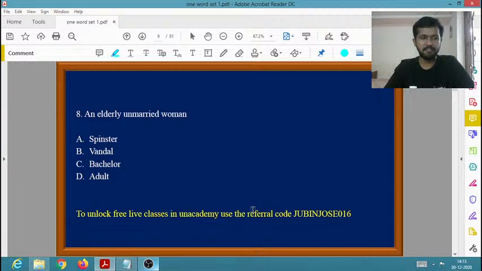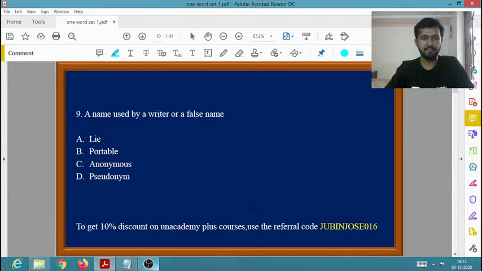Yes, the one word for an elderly unmarried woman is spinster. Okay, spinster is the one word for an elderly unmarried woman. Okay. Then bachelor, you know the meaning. Adult also is clear. Vandal also is clear for you. So spinster is an elderly unmarried woman.